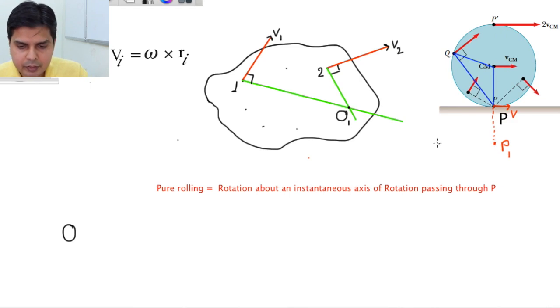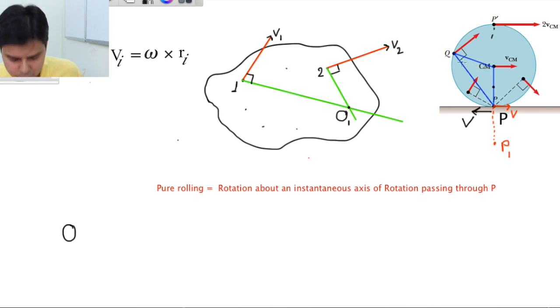Now what will happen in case of, say, rolling with backward slipping. In backward slipping also, this V will be in this direction. In this case also, your instantaneous axis will be passing through a point on this line, but it will be somewhere, I would say, at this point. Why? Because your instantaneous axis must pass through this point, only then can you have velocity in this direction for here and in this direction for this P prime.